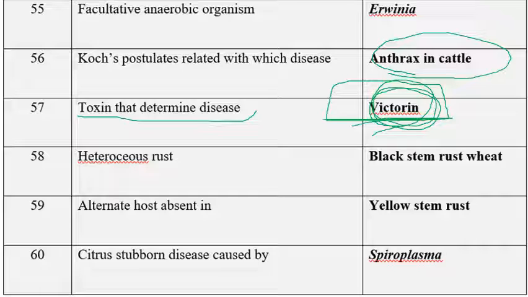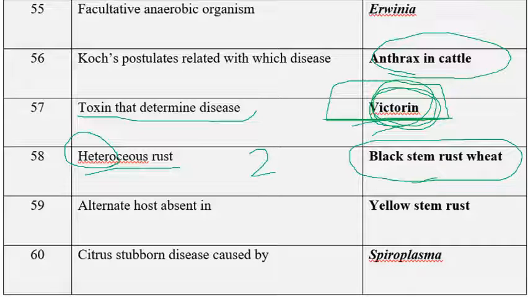The next one is heteroecious rust. Among the given options, what is heteroecious? We know very well wheat stem rust is a heteroecious rust. Heteroecious means the pathogen requires two hosts to complete the life cycle. If it is a single host, it is called autoecious rust. In the sense, let us consider wheat stem rust requires two hosts. The first one is wheat, the second one is barberry. So in the presence of these two hosts only, the pathogen can complete its life cycle. So the best example of heteroecious rust is black stem rust or wheat stem rust.